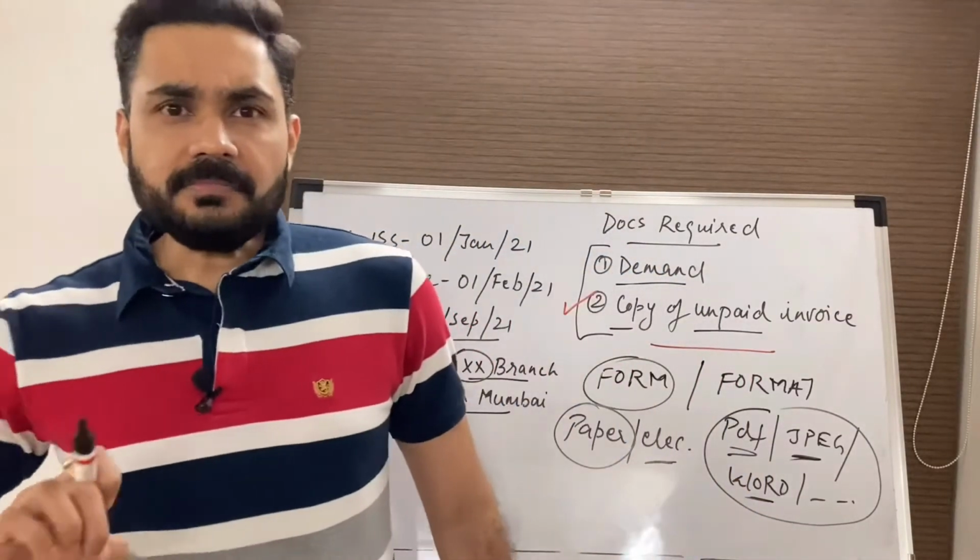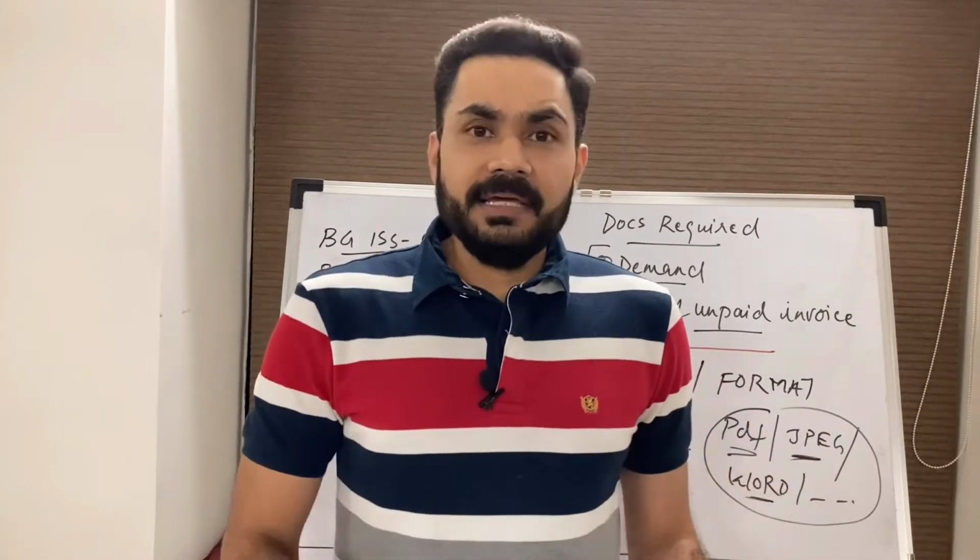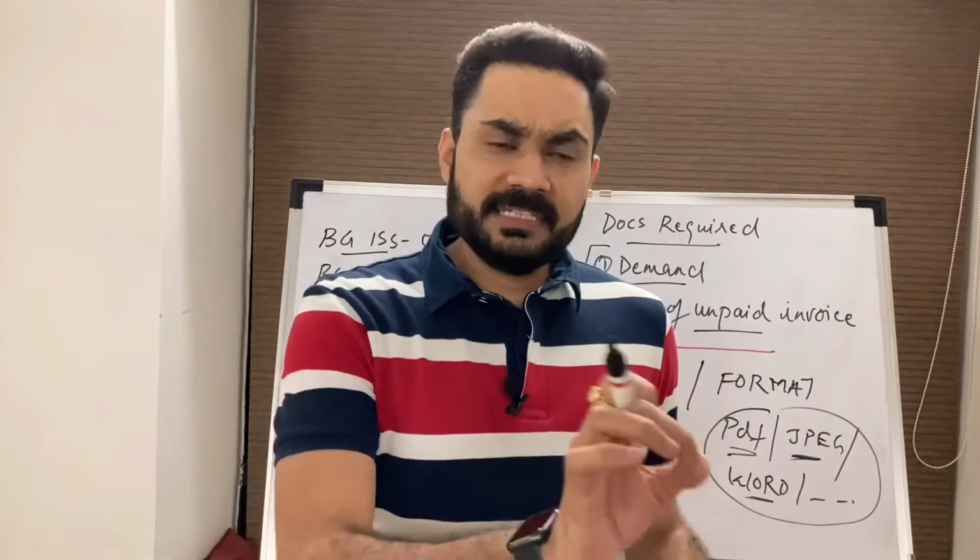So the complete clause in the guarantee would be demand can be presented in electronic form to XXX mail ID.